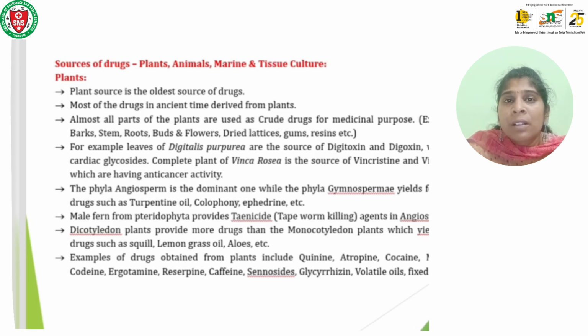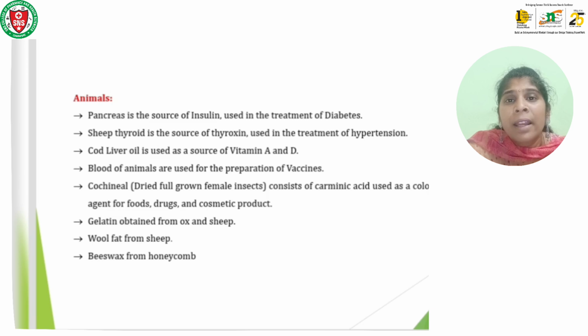Examples: for leaves, neem leaves and tulsi leaves; barks, cinnamon and cinchona; roots, rauwolfia, licorice and ephedra; buds, lotus; flowers, vinca rosea and chamomile; dried latices and gums, acacia and tragacanth; resins; and aloe vera gel. Like this, almost all parts of plants are used as crude drugs.